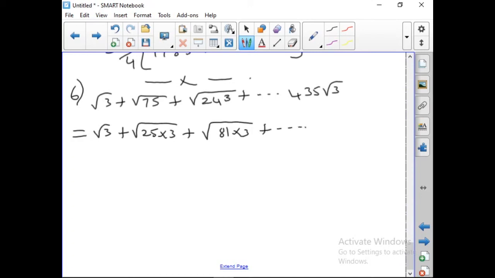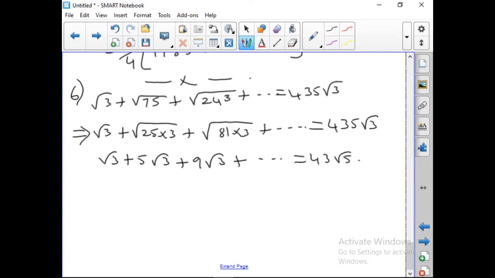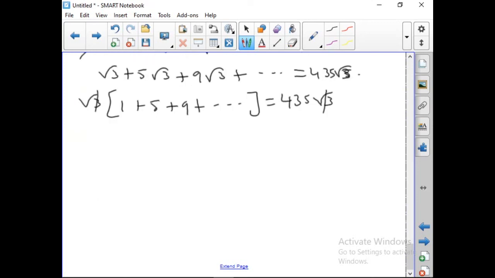Okay? And the sum is equal to 435 root 3. So, what is this now? This is root 3, this is 5 root 3, this is 9 root 3, equal to 435 root 3. Now root 3 can be taken out. So once root 3 is taken out, 1 plus 5 plus 9 plus and so on is equal to 435 into root 3. So root 3 will get cancelled on both sides.